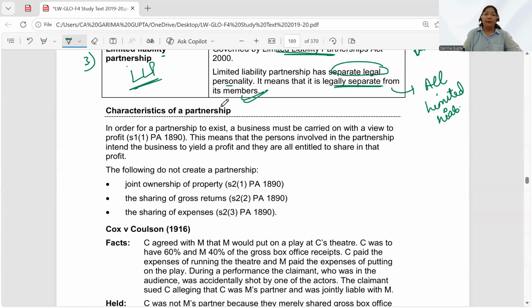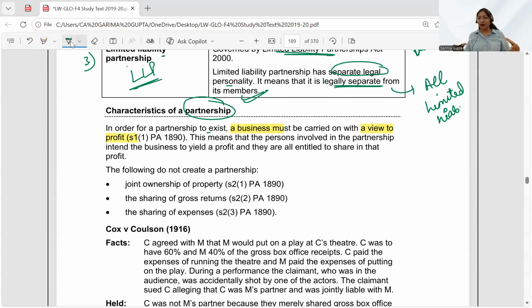Let's talk more about partnership. Say we have decided that we want to set up a business, we want to start our own clothing store, and we want to set up the business in the form of a partnership. So we want to know what the different characteristics of partnership are. In order for a partnership to exist, a business must be carried on. I already told you, if there is no business, there is no partnership. There must be a business, and there should be a view to earn profit.